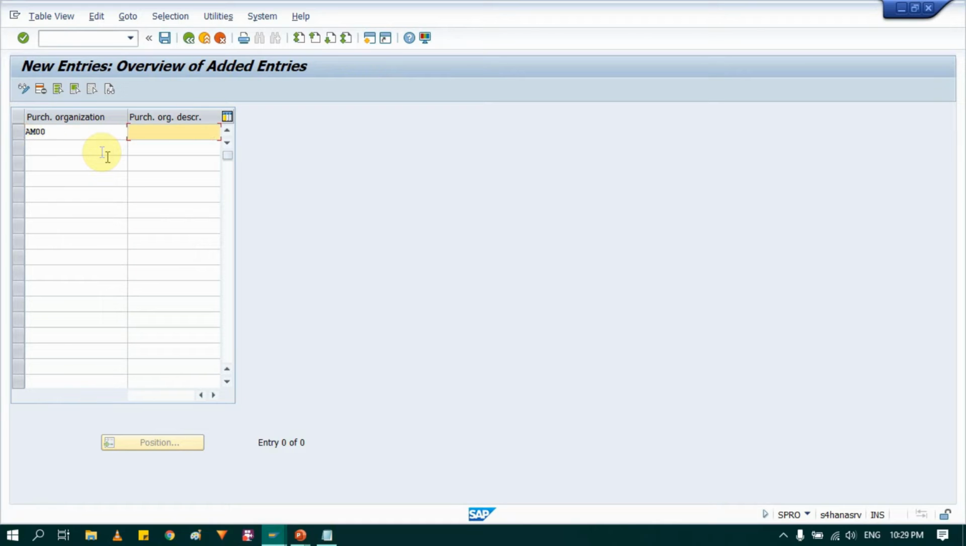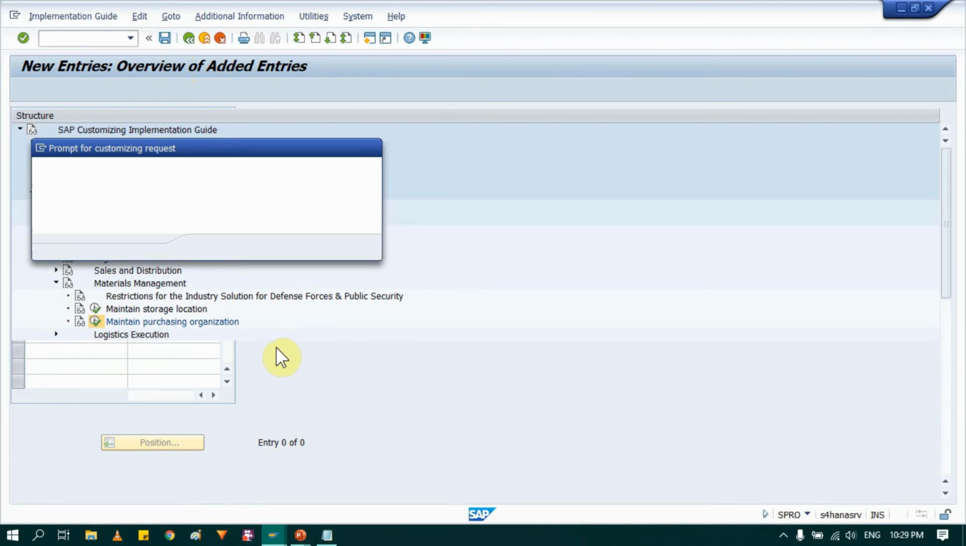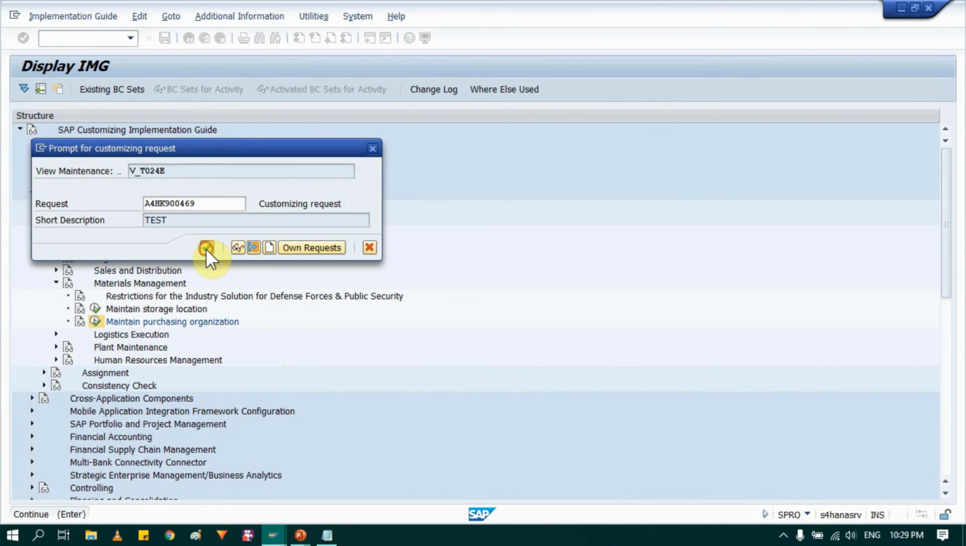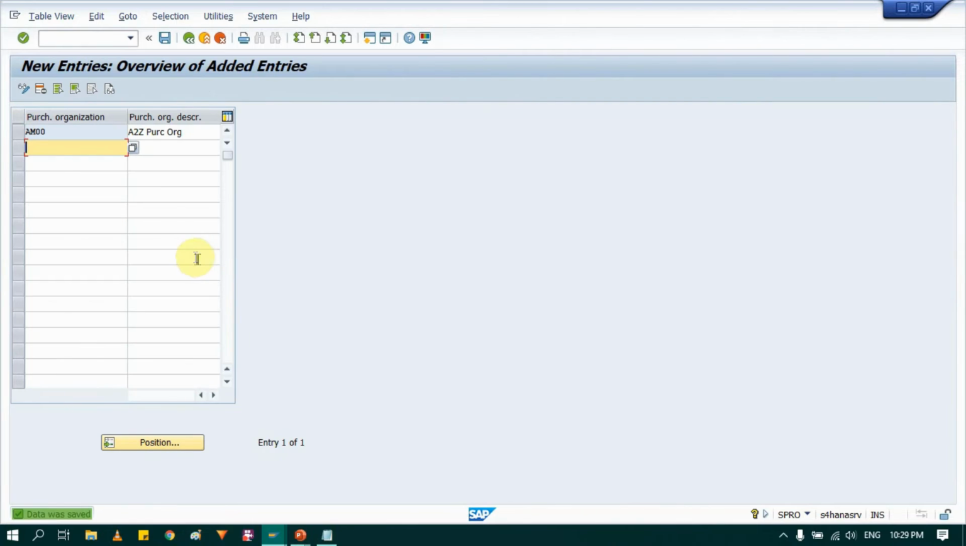Let's say I'm maintaining AM00. So A to Z purchase org. So that's how I'm maintaining, and just save it. It's very simple and straight, just two columns, and that's it. That's how we maintain purchasing organization, and that's it. Now I have maintained this.